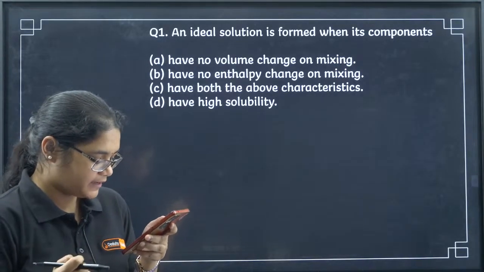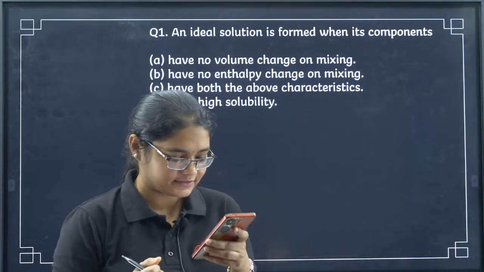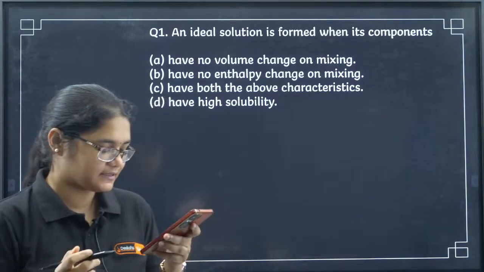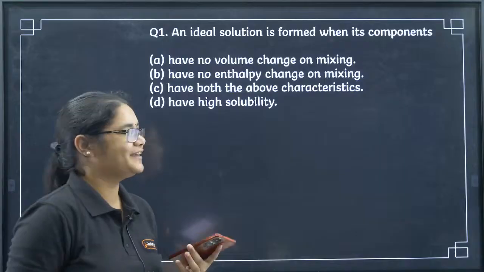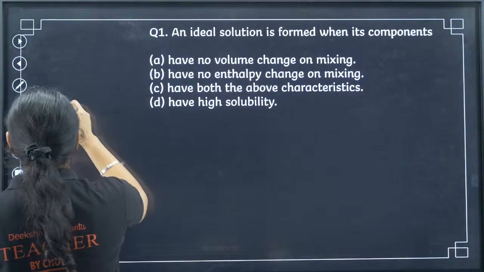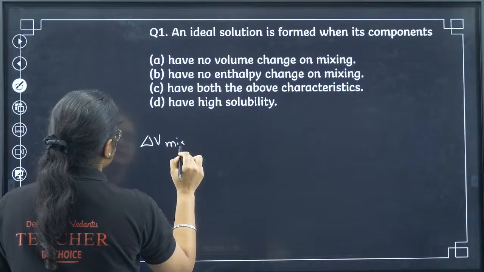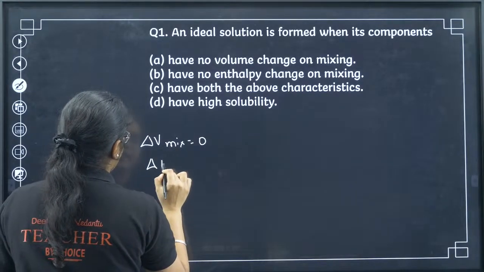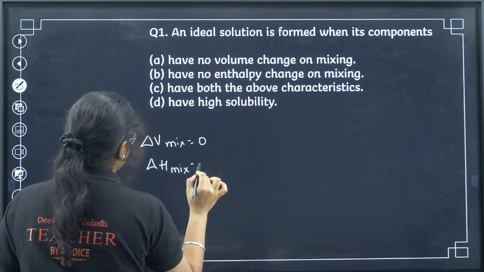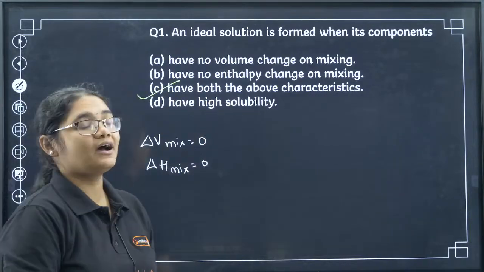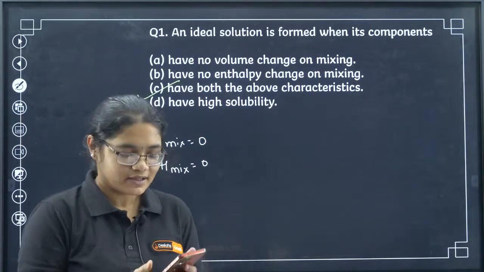Hi Naveen, hi Giriraj. So students, if you have exam tomorrow, do let me know. Giriraj has given the correct answer, so very good dear. For an ideal solution we have two concepts, that is delta V mix is equal to 0 and delta H mix is equal to 0. So what will be the correct answer? Both of them have the above characteristics, option number C here.